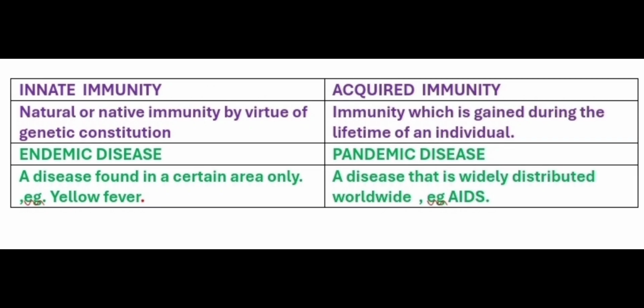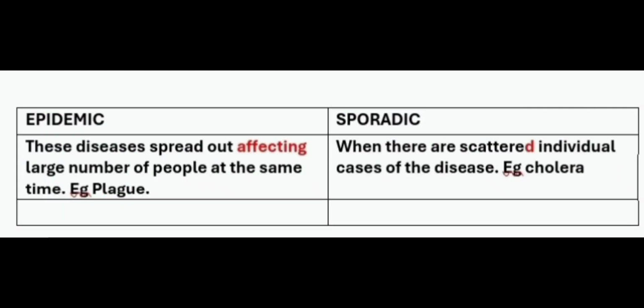Then we come over to the epidemic and the sporadic diseases. Epidemics are diseases that spread out affecting a large number of people at the same time, like plague, whereas sporadic diseases are scattered individual cases of the disease. For example, it happens in the case of cholera.